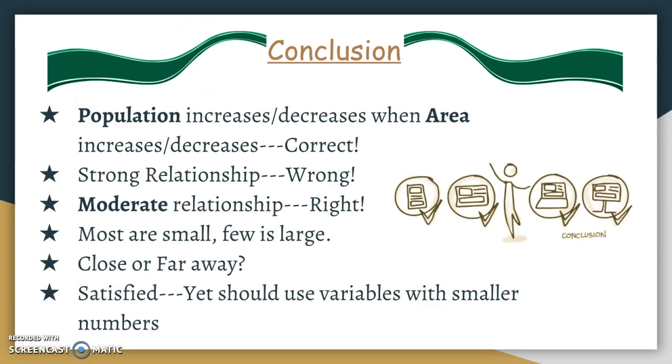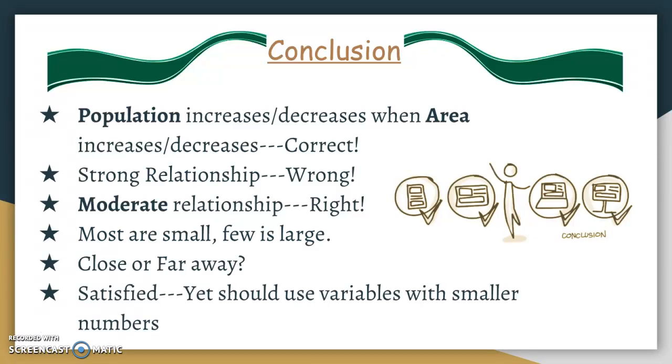So here are my conclusions. It is correct for my hypothesis that population does increase when area increases and does decrease when area decreases. However, my hypothesis does get some part wrong. There's really no strong relationship between these two variables. Instead, the relationship is moderate, according to our line of best fit graph.